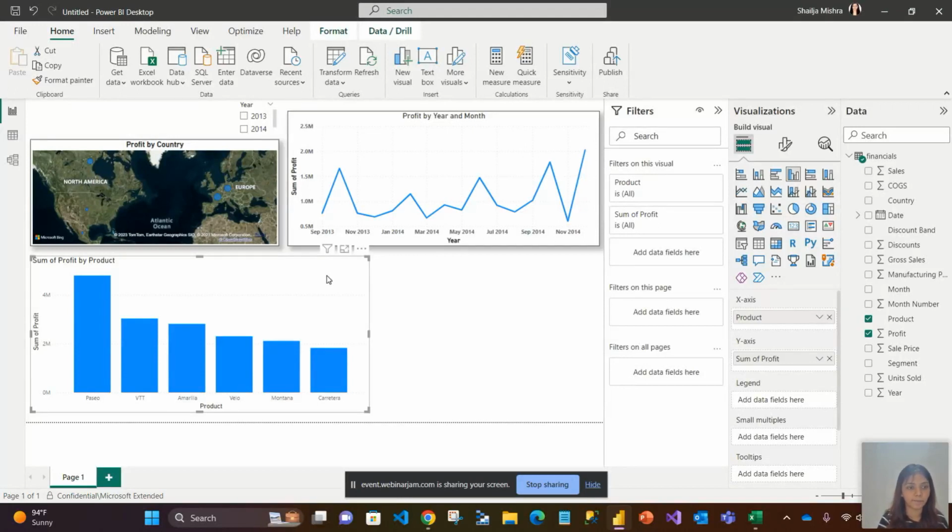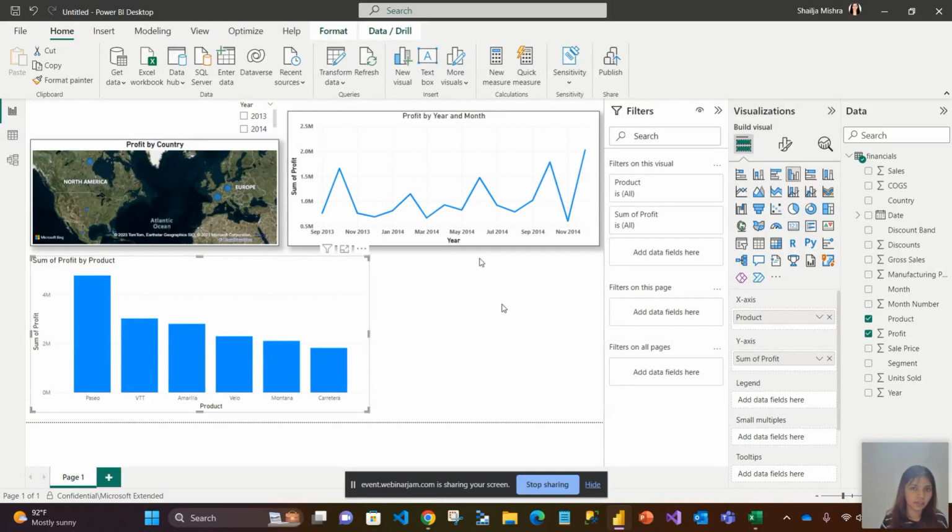Now, am I able to understand from this visual that my company is selling 6 different products? These are all the product names that are there. Of all the products, this particular product, the first one, which is Pasio, is giving me the highest profit. And on the contrary, this particular product, which is Caritira, is giving me the lowest profit. So this is how I can directly get the information of all the products and how much profit we are making.